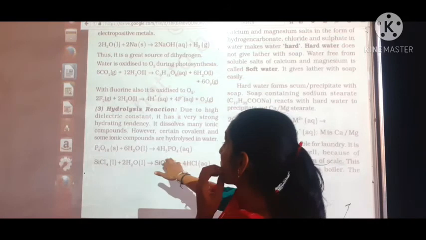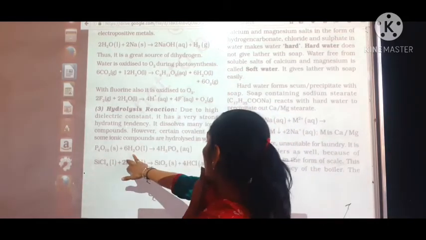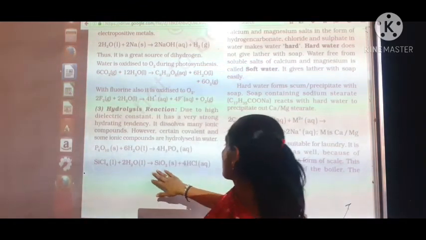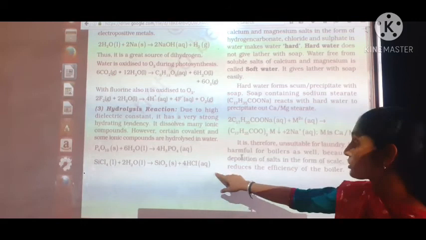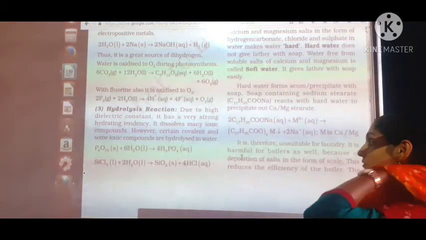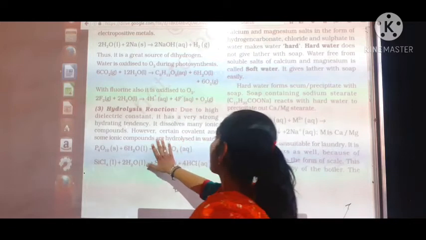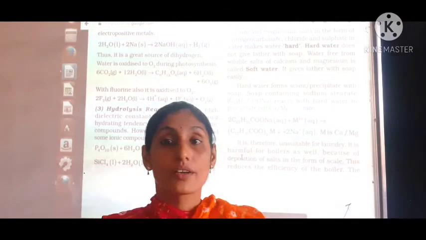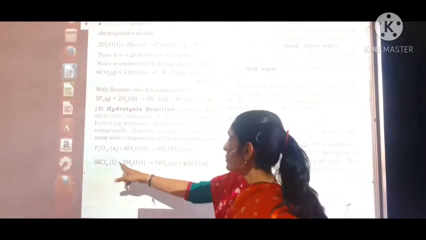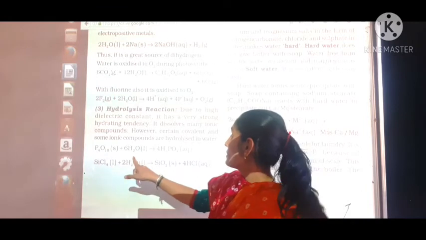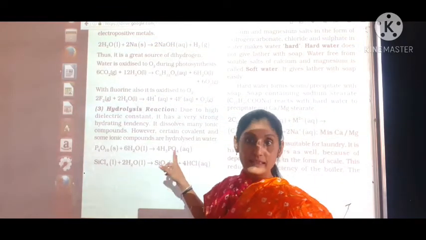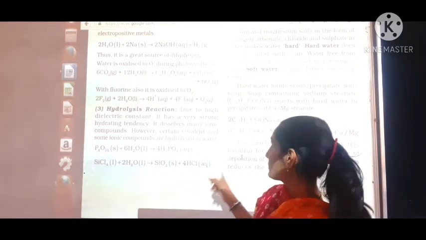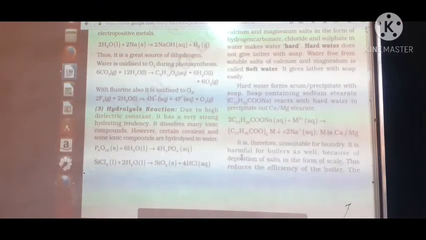Here, phosphorus pentoxide along with water produces phosphoric acid, and silicon tetrachloride produces silicon dioxide and hydrochloric acid. So we can write that some covalent and some ionic compounds are hydrolyzed in water, that means they easily dissolve in water. Here the example is given: phosphorus pentoxide P4O10 reacts with water to produce phosphoric acid, and silicon tetrachloride, when dissolved in water, produces silicon dioxide along with hydrochloric acid. Then we will talk about the next one.